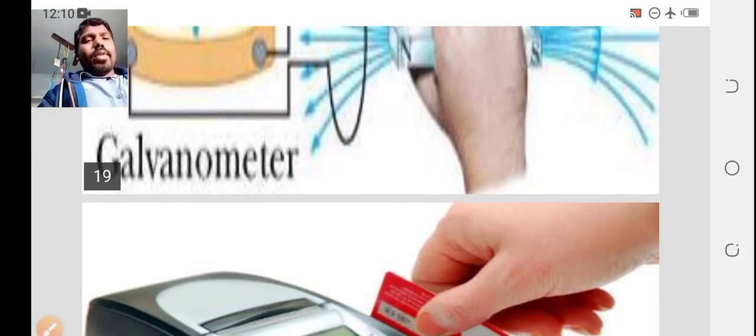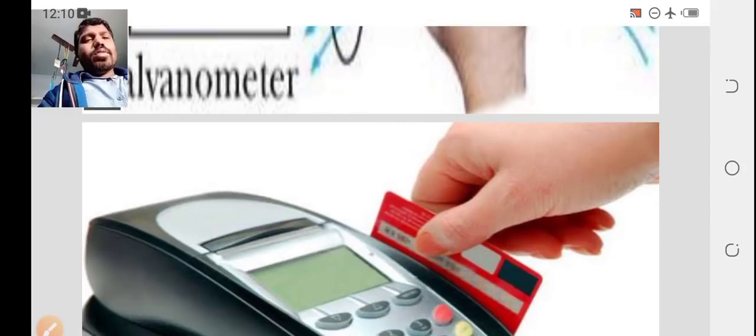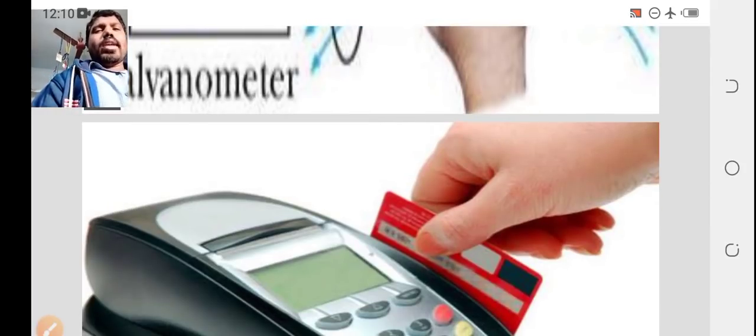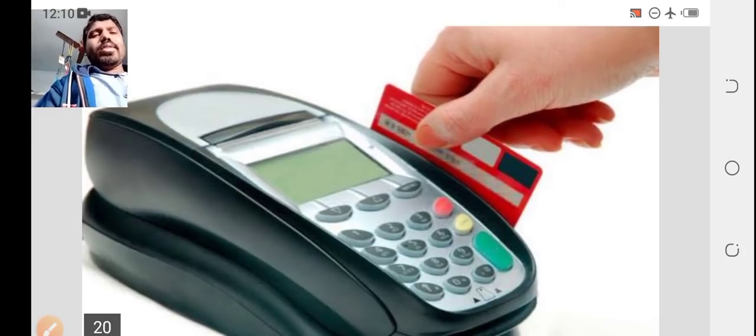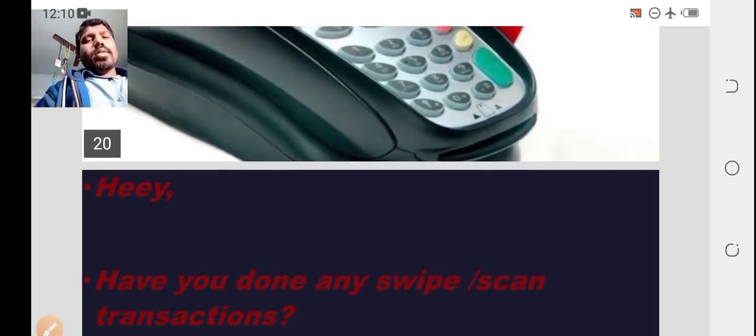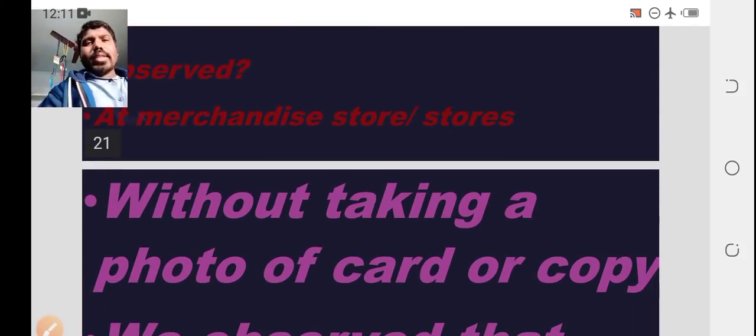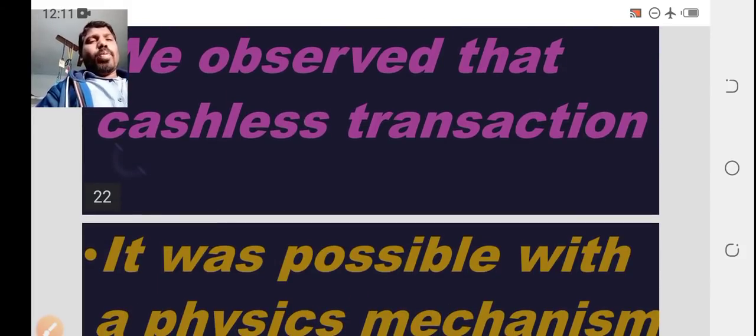Before we move to Faraday's concept, we would like to understand what exactly electromagnetism is and how it can be useful. Here you have a swiping machine, and the person is swiping his card. In recent times we observe a lot of cashless transactions, where the transactions happen without taking any cash or proof element.